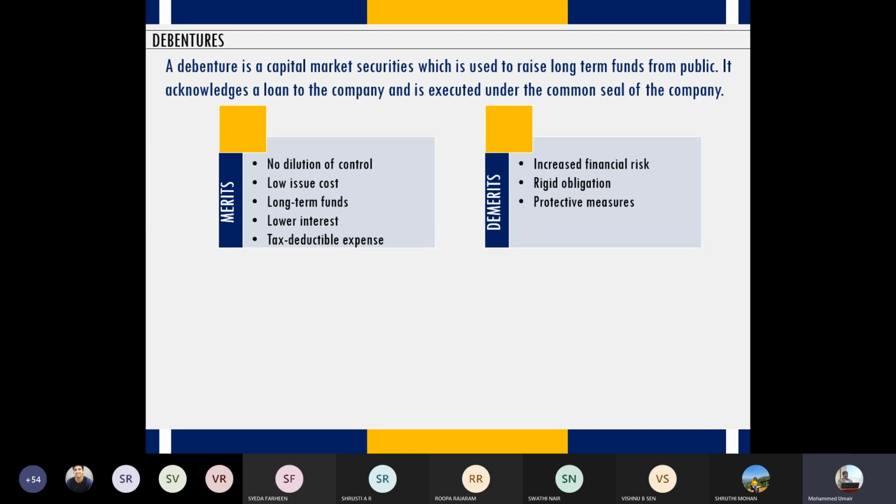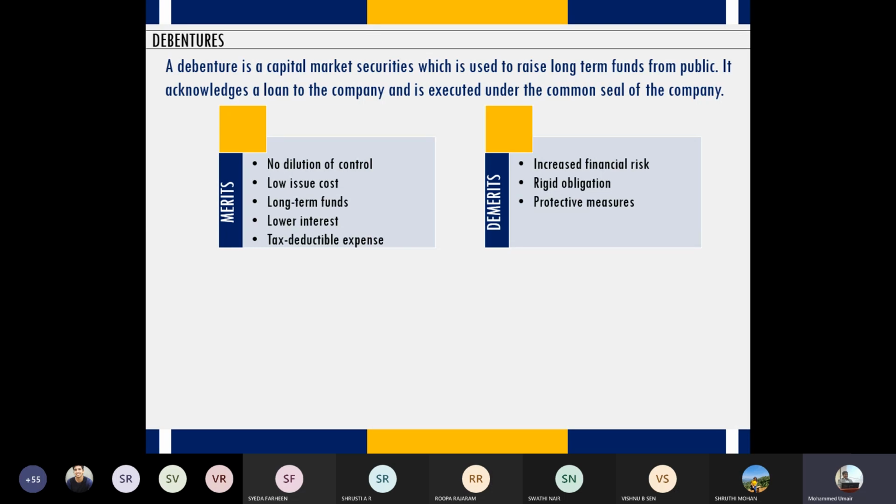But from the viewpoint of company, it eats away their profit because every year they have to remove certain amount and put that into reserve. So that's the protective measures, right? So that money which is kept aside for repayment of amount taken from debenture holders is also known as sinking fund, right? So in accounts, we call that as sinking fund. So that's the money kept aside to repay the debenture holders.